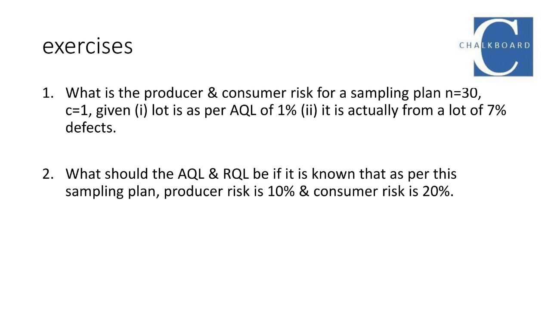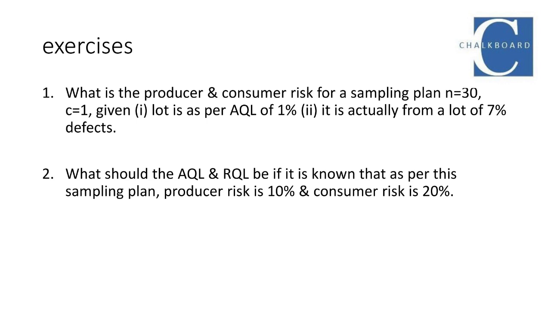Okay, time now for today's assignment. The first is simple. What is the producer's risk if a random sample of 30 is taken from a lot as per AQL of 1%? Also calculate the consumer's risk if the lot has 7% defects instead. Up to 1 defective is acceptable as per the sampling plan.